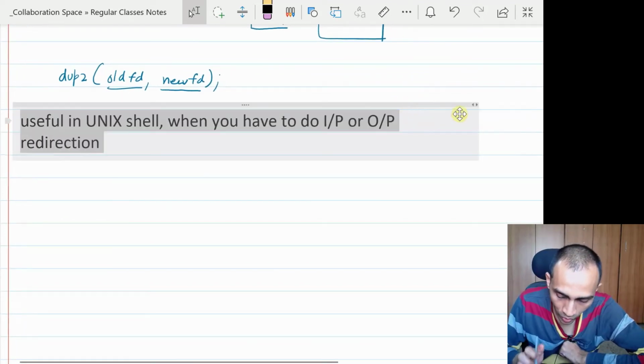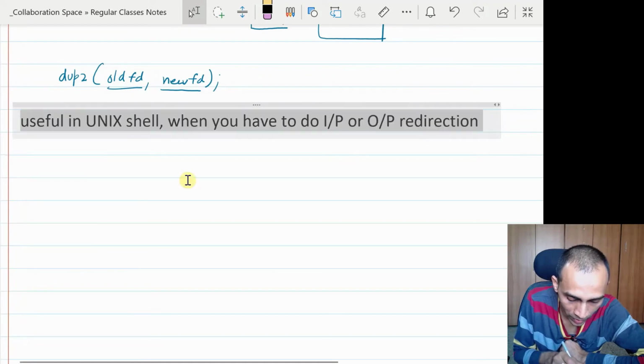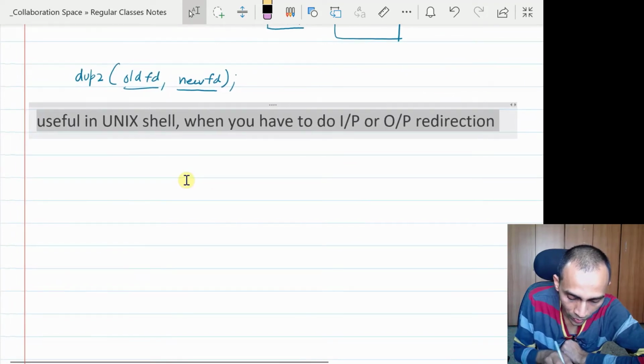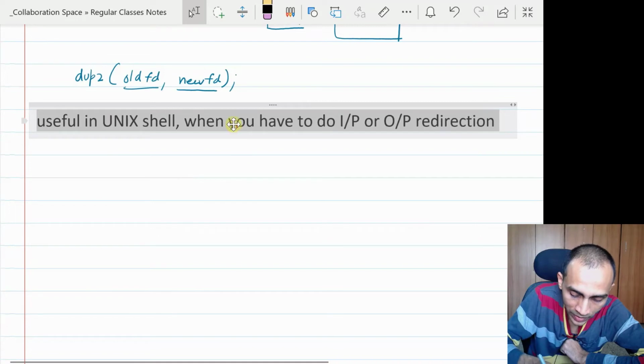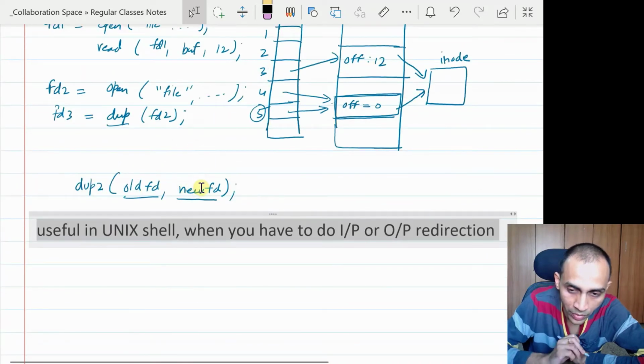All those things can be easily done using this dup command. So if you want to, the new file descriptor, you substitute it for the standard input or the standard output.